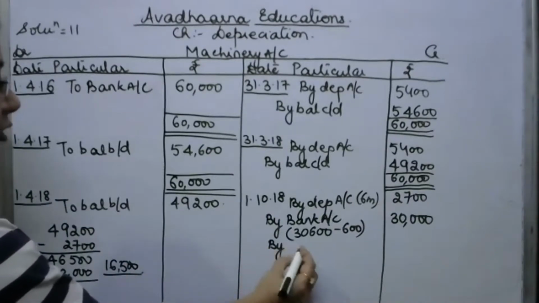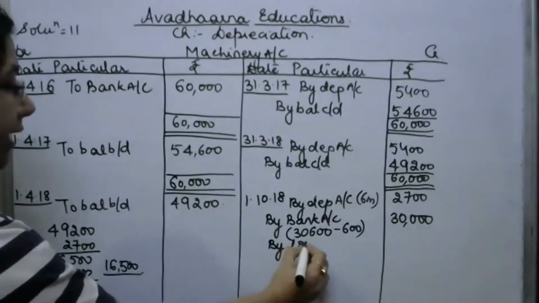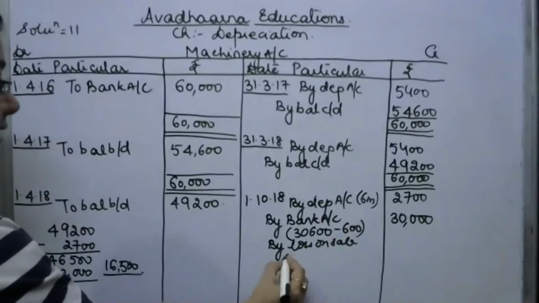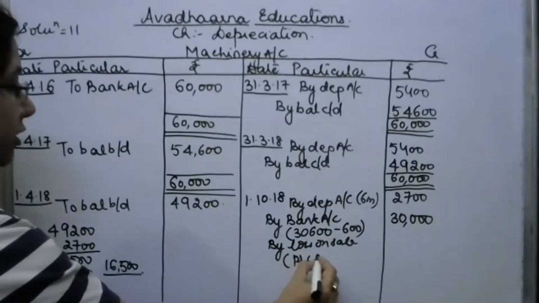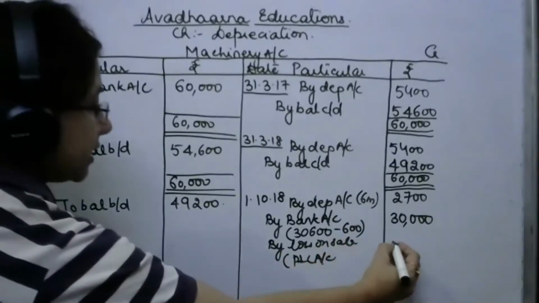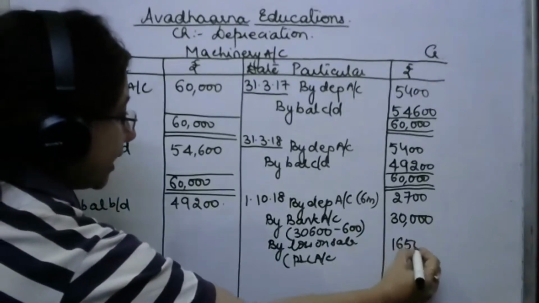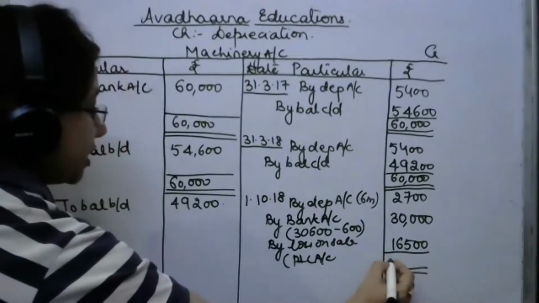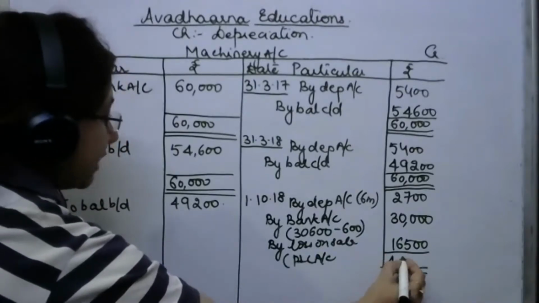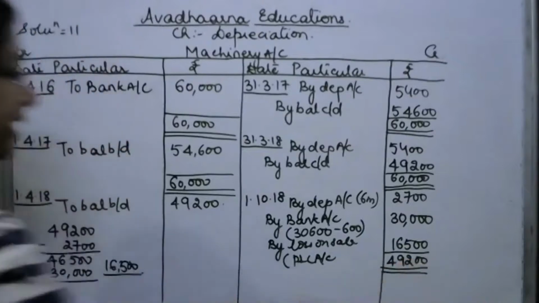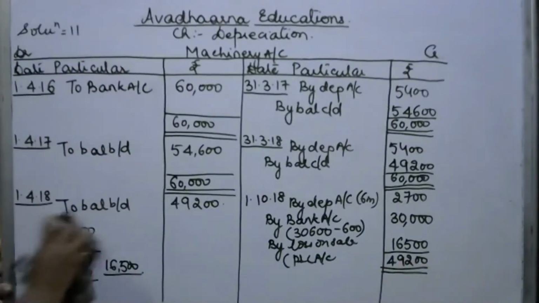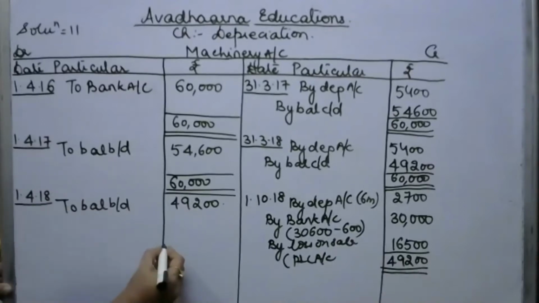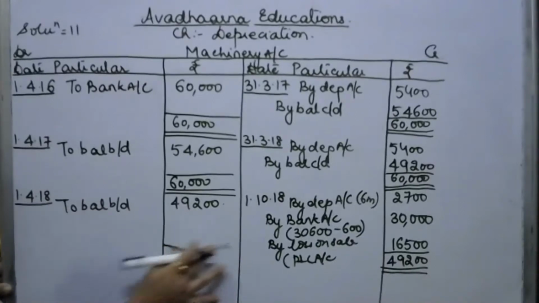to your profit and loss account. So we'll write by loss on sale of an asset, and this is debited to your profit and loss account. This figure is 16,500, and then our account is closed. Our machinery account is closed. We have sold this asset. So the total we are going to write on both the sides is 49,200, and your machinery account is closed.